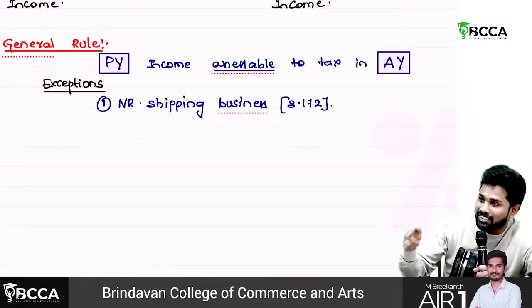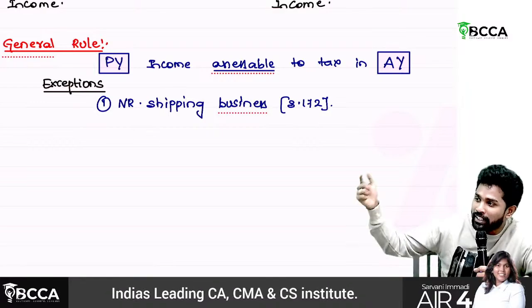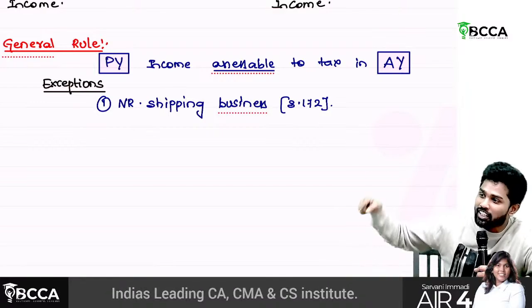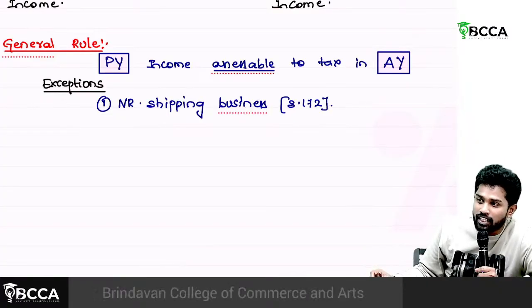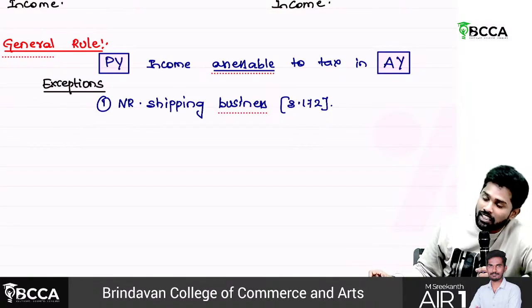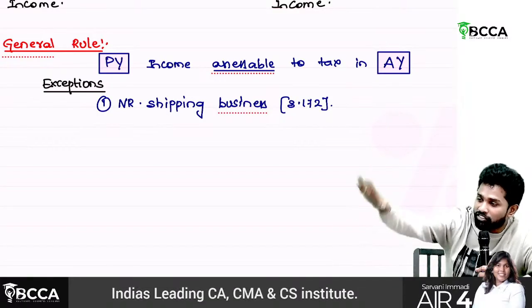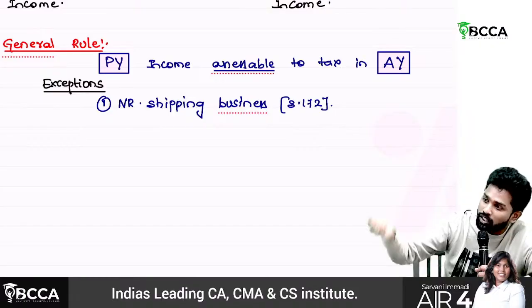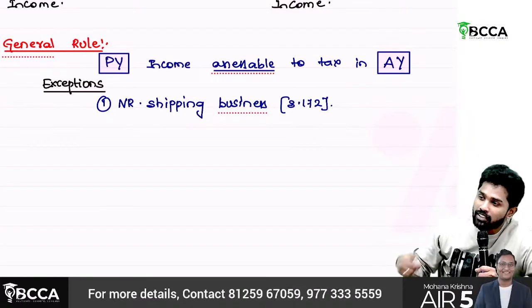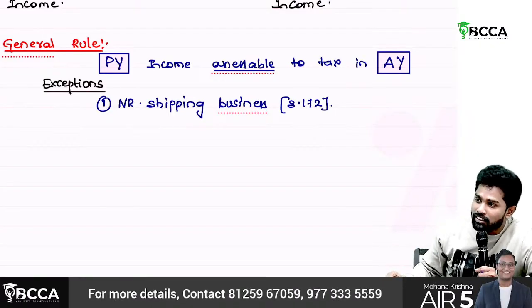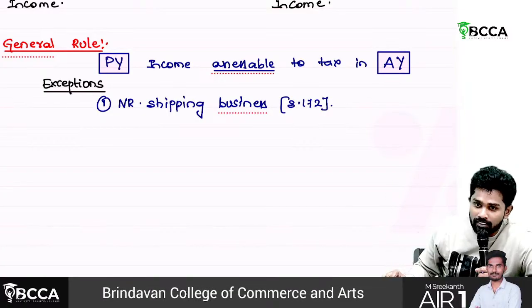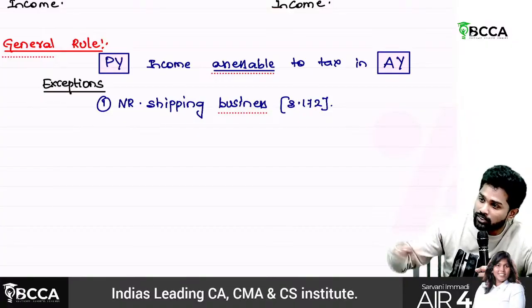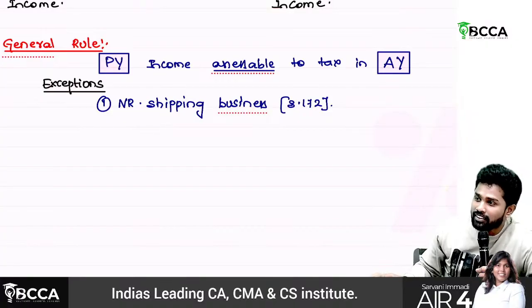Sir, shipping business, they are into business. When they do P&L, balance sheet, all those things, it is after the year end only. So how do we calculate their profit? They cannot calculate their profit. That's why they said, okay, find out your Indian freights total from Indian ports, whatever the freight you earn, take it. From there, 7.5% multiply. That will be taken as deemed income. On that calculate tax. You assess the tax now itself, and pay, then you can leave.